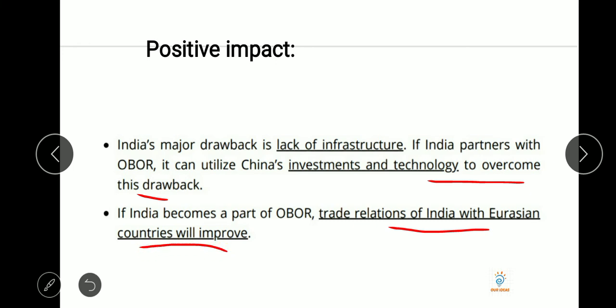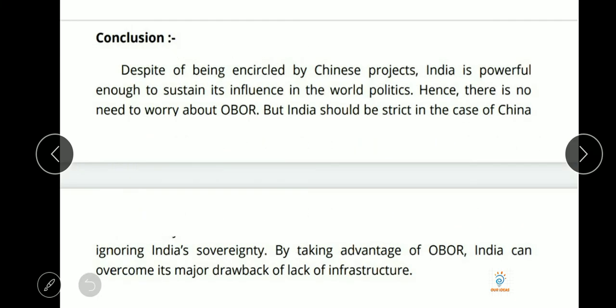India should try separately about that, not connecting with any countries, because if you see, India is also trying to develop roads in Afghanistan and a port in Iran. I forget the name, you can mention it in the comment section below. I think that was Chabahar port. Yes. So these are things India can do.